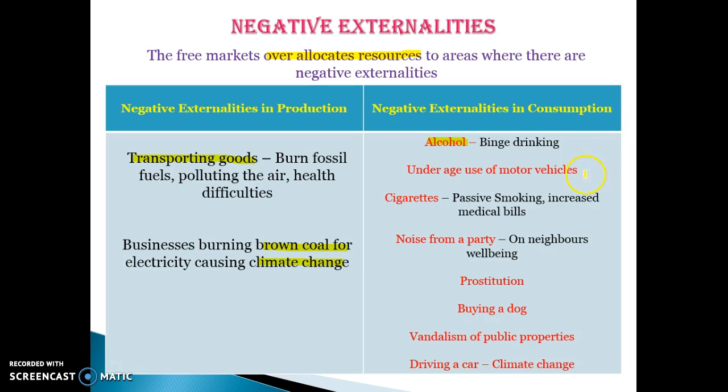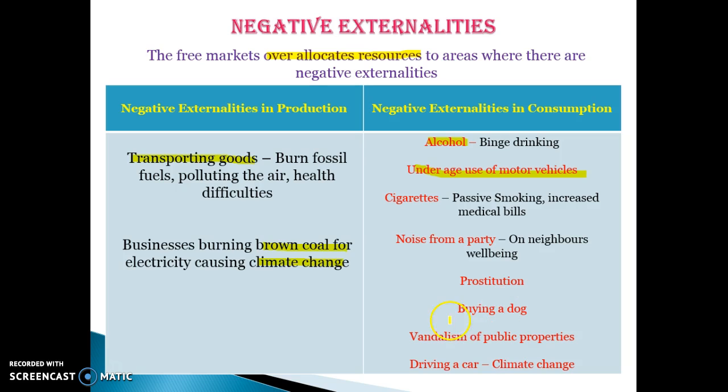Underage use of motor vehicles, if they're crashing, that has a big third-party cost. Cigarettes through passive smoking, increased medical bills, so it might hurt taxpayers. Decide to have a party, your third-party cost is your neighbours having to be up all night. Buying a dog, your neighbours being up all night again. All of these things have negative externalities for third parties. Driving a car, okay, again, causes climate change.